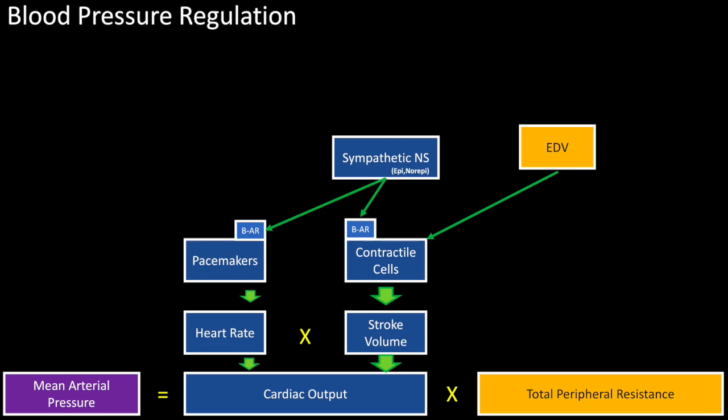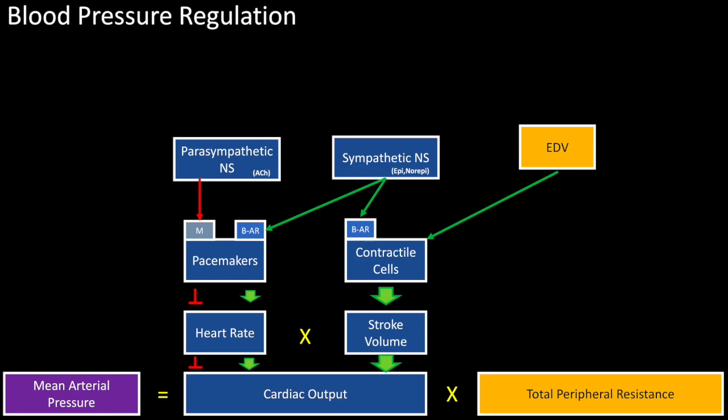Activation of the cardioinhibitory center and vagus nerve, on the other hand, decreases mean arterial pressure, but to a much lesser degree. This is because only pacemaker cells are innervated parasympathetically. When acetylcholine is released onto muscarinic receptors on pacemaker cells, action potential frequency and heart rate decrease. This decrease in heart rate decreases cardiac output and therefore decreases mean arterial pressure. All of this is to say that cardiac function has a significant impact on blood pressure.